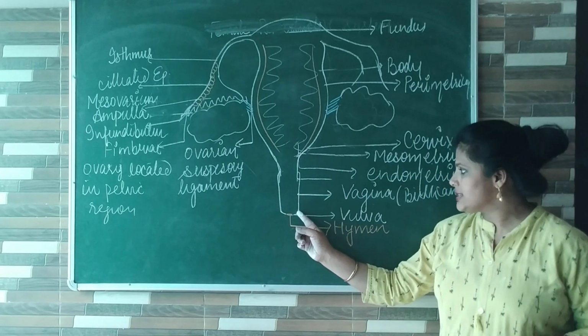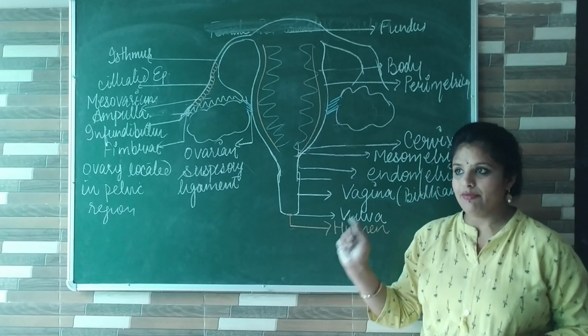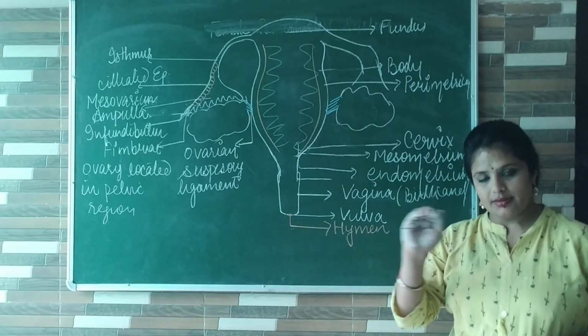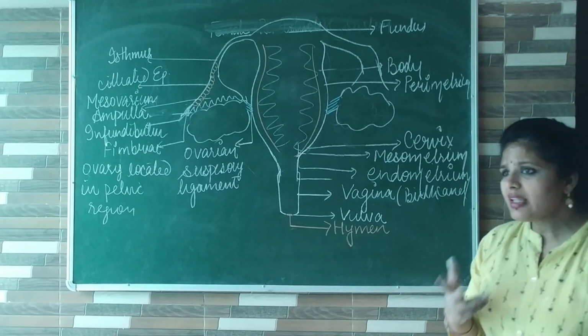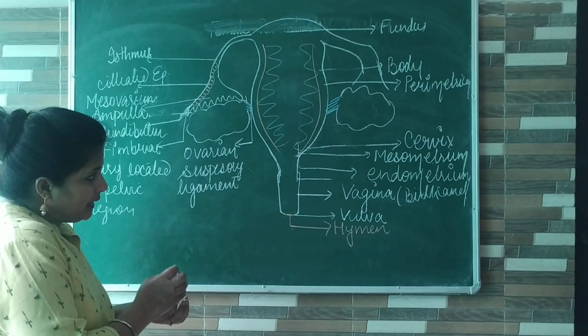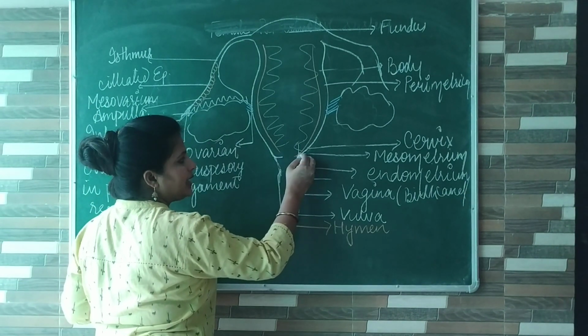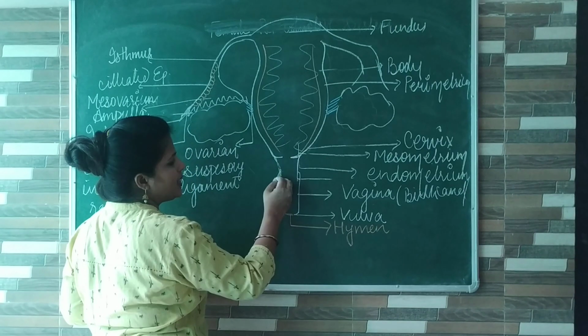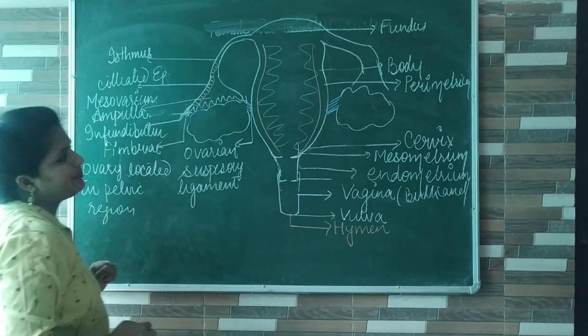At the end of the vagina is the vulva, or the opening of the vagina is called the vulva, which consists of a thin, skin-like structure that is called the hymen, which is also known as virgin knot. In the cervix, there are two openings. This is the internal cervical os, and this is the external cervical os.